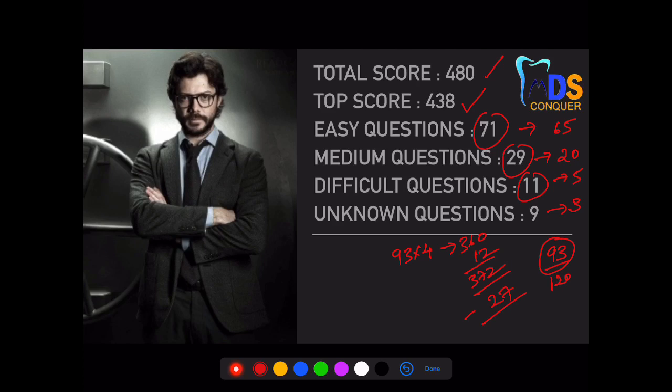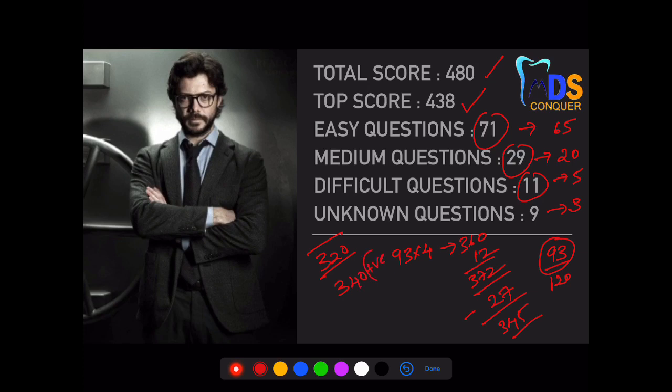So this turns to be somewhere around 345. So my cutoff score for this particular exam is minimum of 320, and the safe zone is 340 plus.